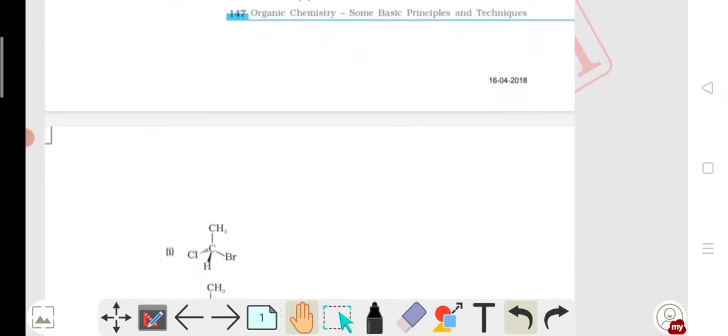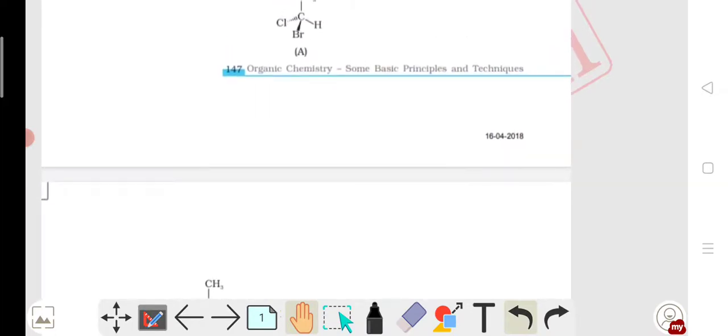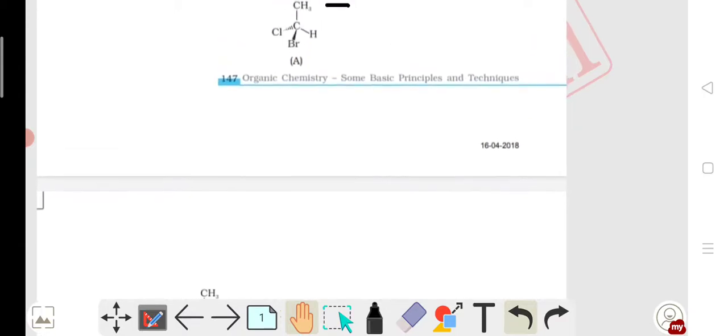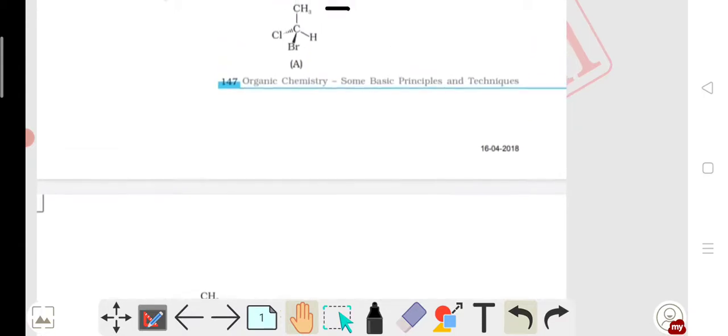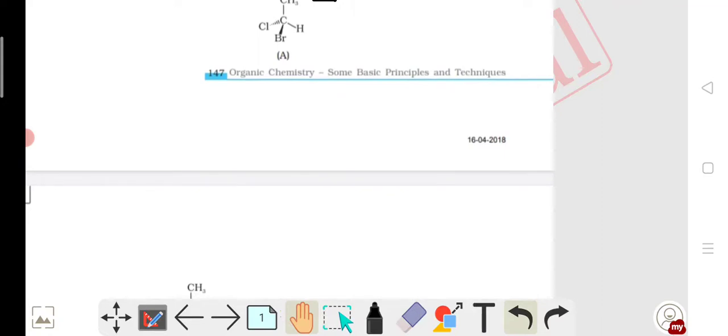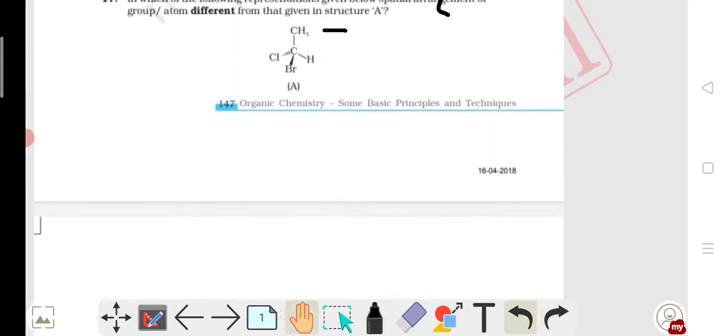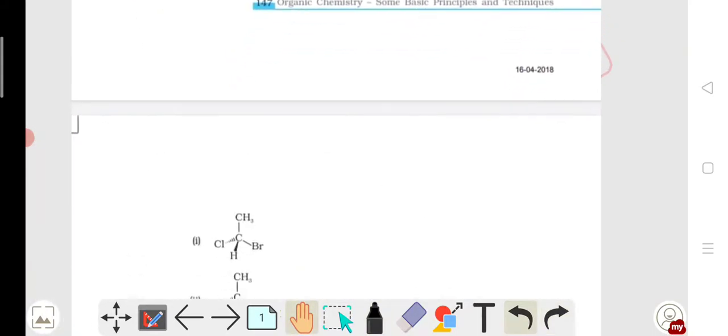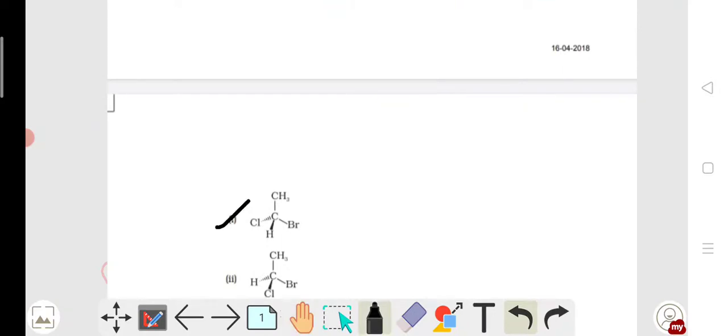How is it possible? If H becomes above the plane, obviously Br will be below the plane, and Cl will be in the plane. So my option A is incorrect, but the question asks for the different one, that means my option 1 is correct.